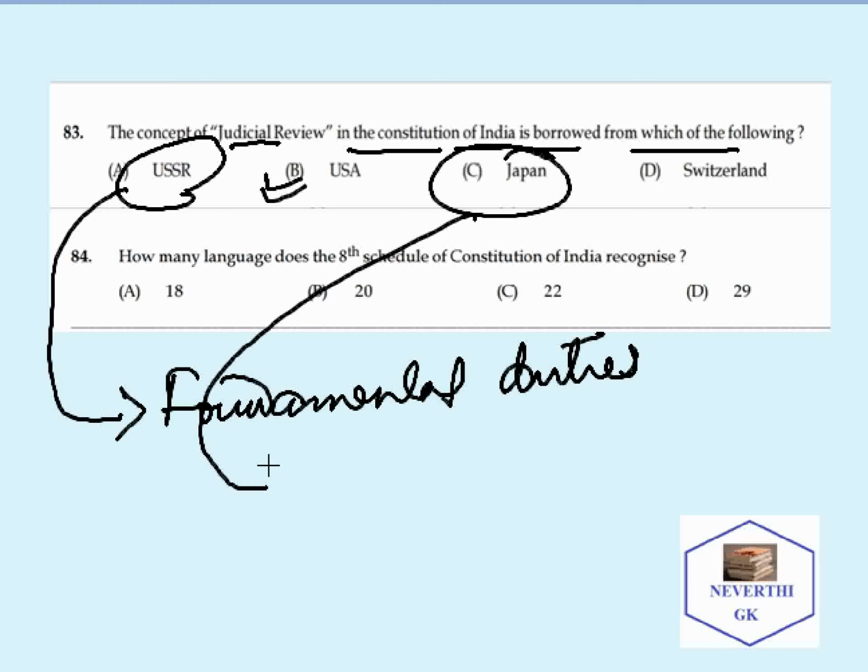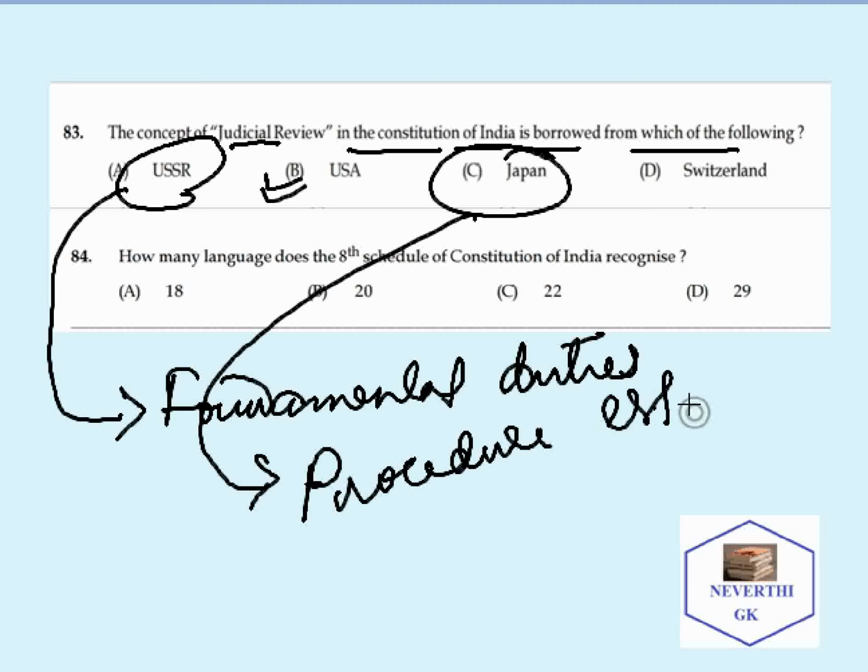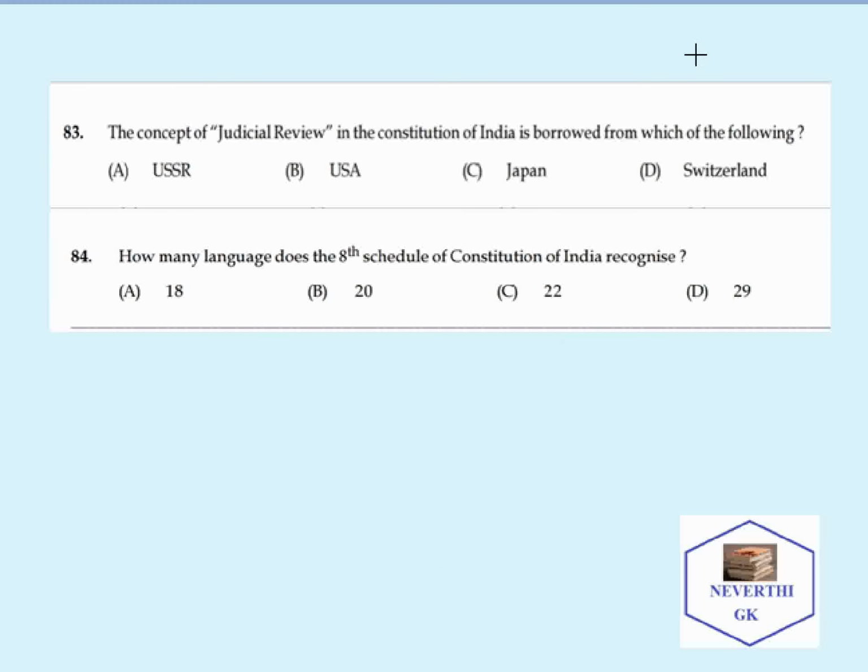From Japan, the Indian Constitution borrowed one provision, that is procedure established by law. Next question: how many languages does the 8th Schedule of the Indian Constitution recognize? The correct answer is 22.